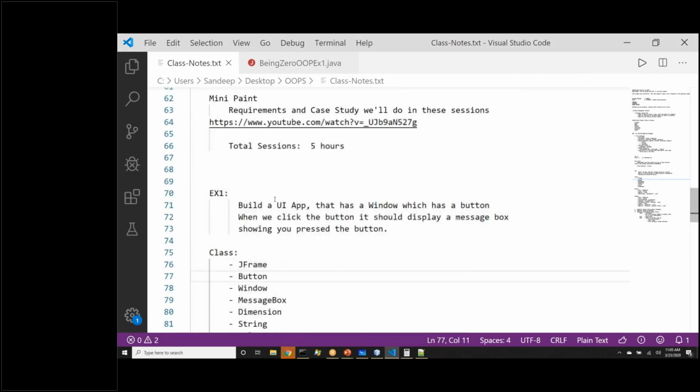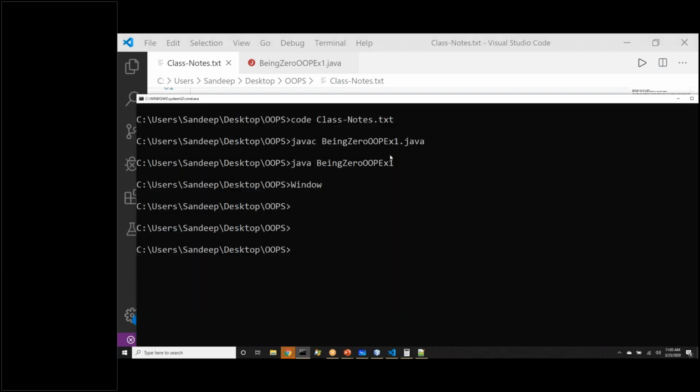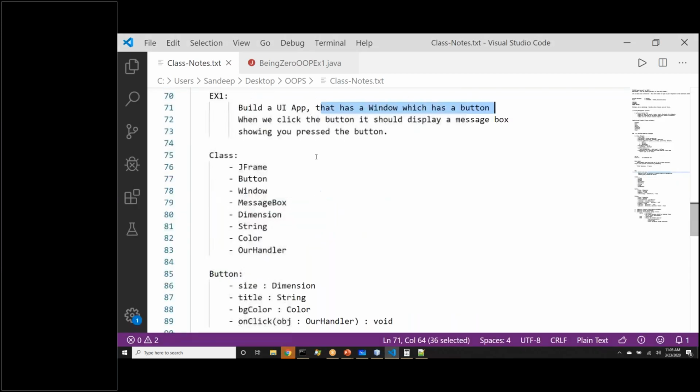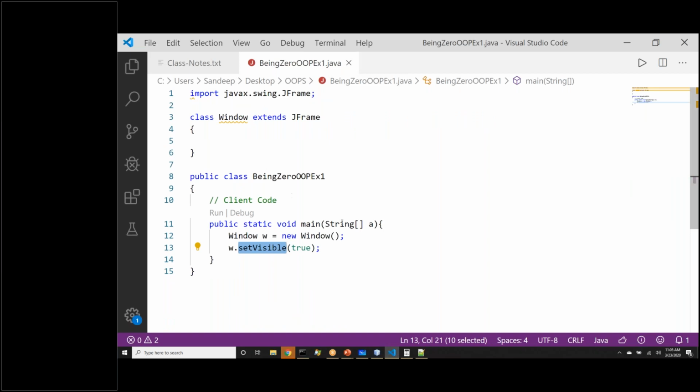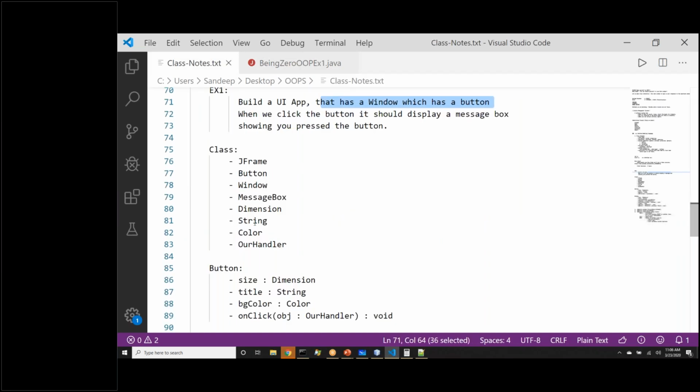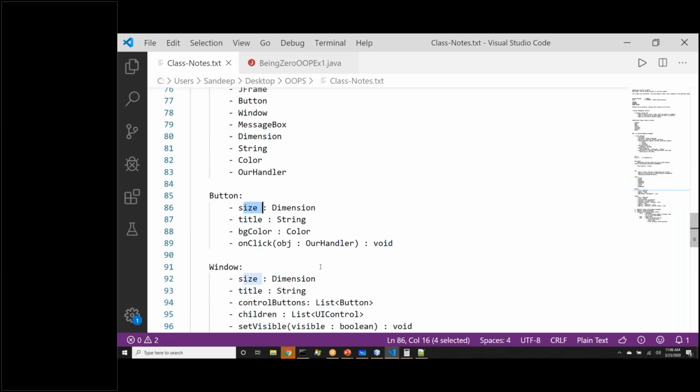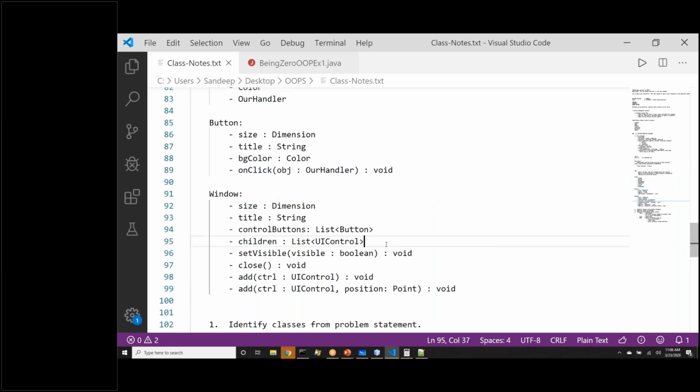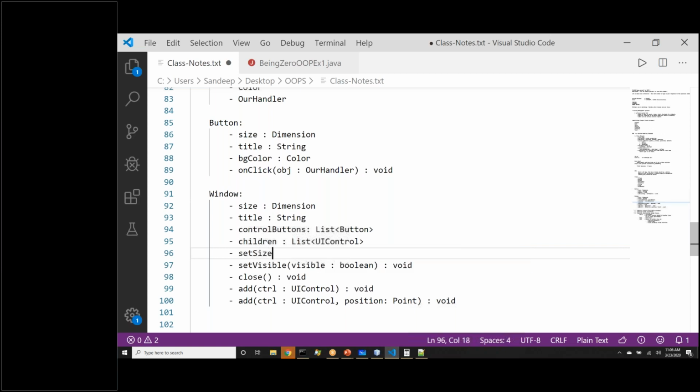So we have reached one step closer to what we were building. We said, build a UI app that has a window, which has a button. We have not reached the button, but at least we have reached the window. We are able to create a window, but this window does not have any size right now. You all said a window can have a size. So if size is a property in window, we should have a setSize function also, which will allow us to set the size. We will see if that is really a function, which should take a dimension or something, and it will be void.